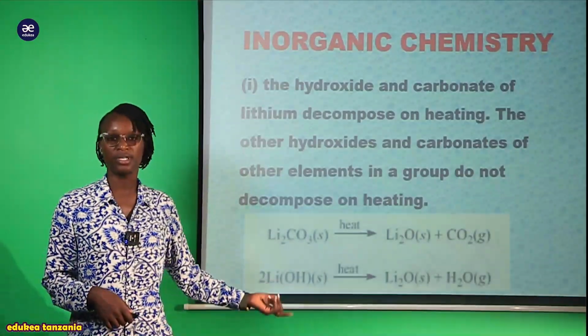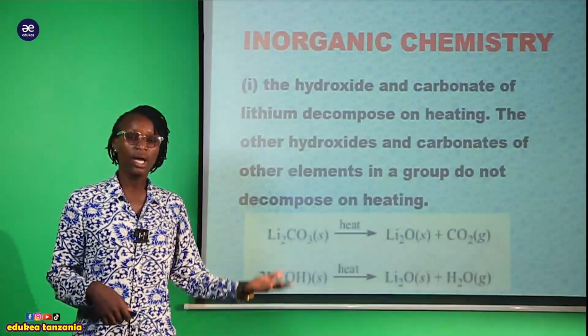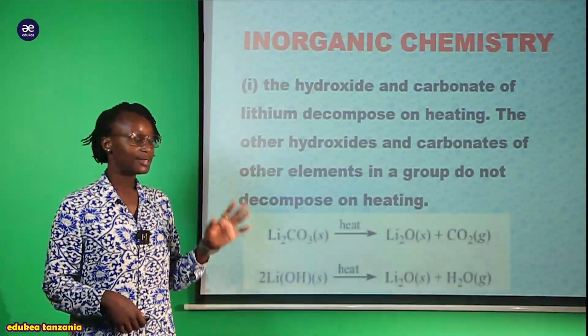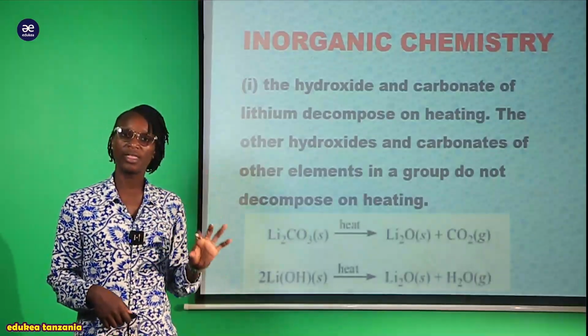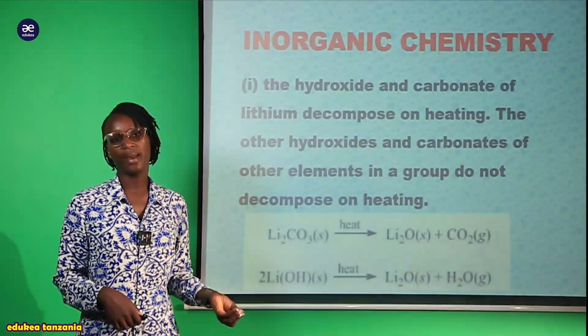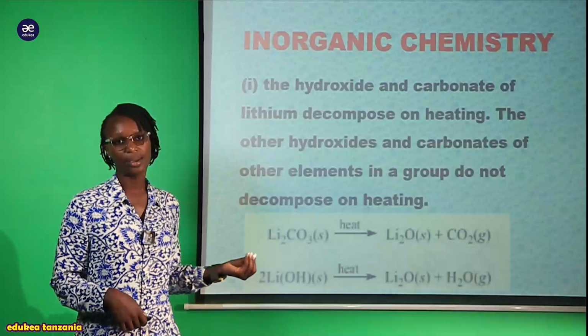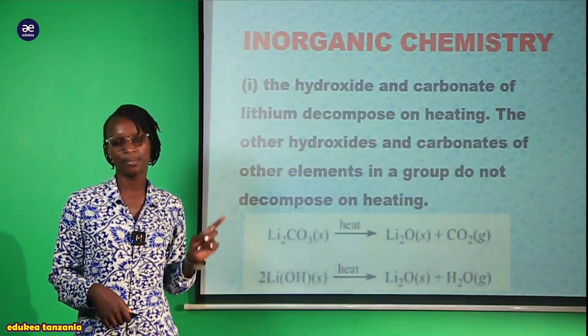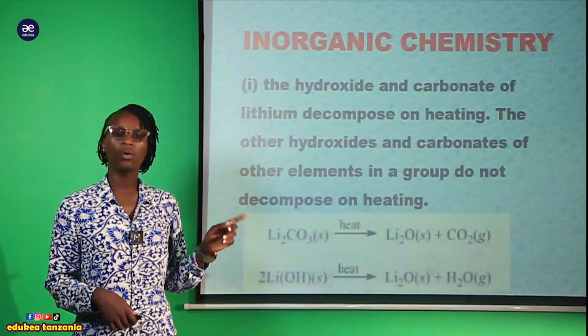Kwa hiyo hii nayo ni point ya kusahau kwamba on heating lithium carbonate na hydroxide zina decompose, wakati hizo nyingine hazi decompose. Yani hapa ni kama unapewa majibu ambayo ni maswali ya mitihani ambayo yanatoka kwenye haya maswali ya inorganic chemistry. Ndio haya maswali yake wanauliza. For instance, mostly wanapenda kumuuliza sana lithium. Yani sana wanapenda kumuuliza lithium.